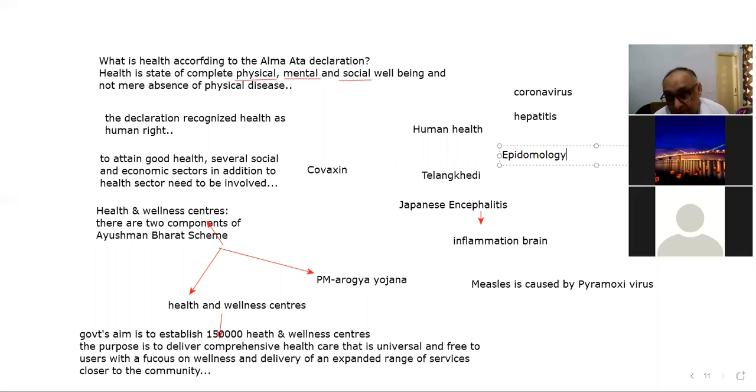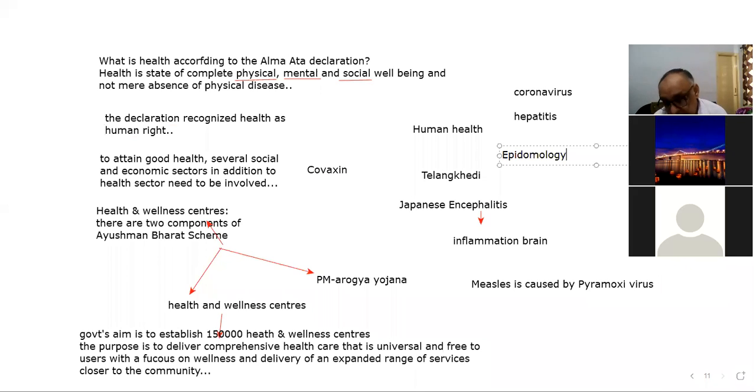Epidemiology is a science, a subject which deals with the control of diseases. So its purpose was to do research on such areas which may help in control of diseases in the country, right?